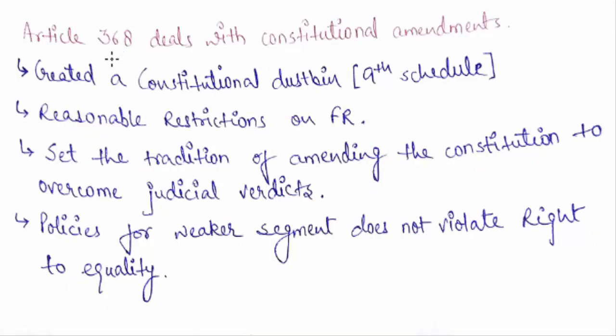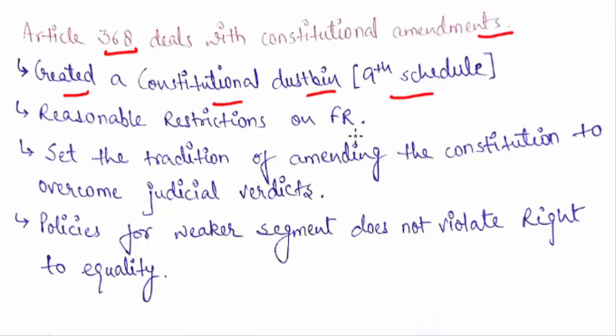So just for a quick revision, Article 368 deals with constitutional amendments, right? Remember that we are going to use this article in the upcoming cases like Golaknath and Keshavananda Bharati, and we are going to see this. And what are the other effects? These two cases resulted in the creation of a constitutional dustbin, the 9th Schedule, because the 9th Schedule was started with the aim of reforming the existing land distribution system, but now it becomes a constitutional dustbin. Any law you feel may violate fundamental rights, and the court will scrutinize it and declare it null and void, the government puts it into the 9th Schedule, right?